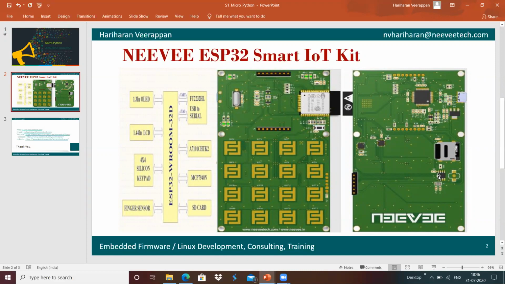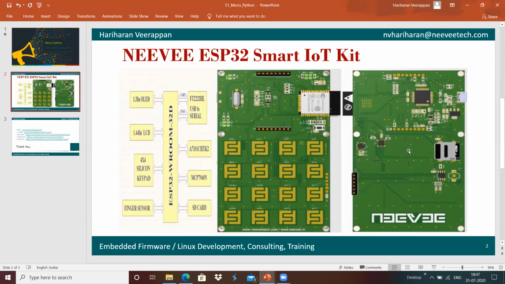And we have an RTC, a real-time clock, which is used to keep the time even when there is no power to the system. It is powered with a coin battery that will retain the current time, similar to the RTC with the CMOS battery in our computer system. We also have an SD card in order to store the logs, to access the data logs that are needed for our IoT implementation.